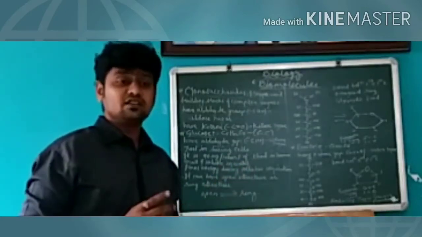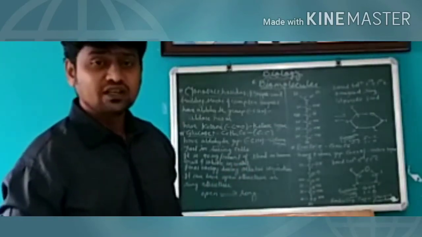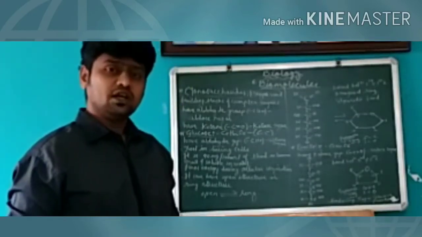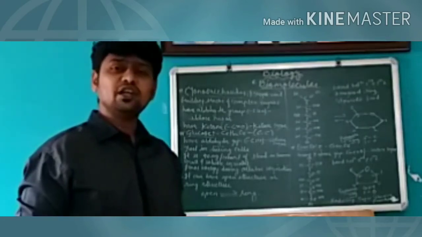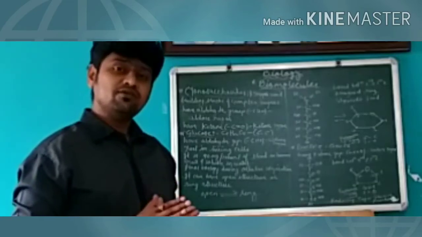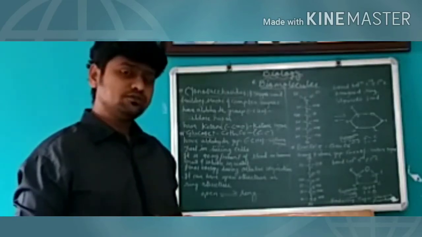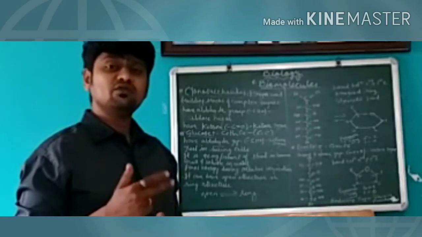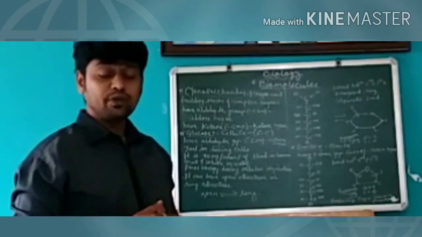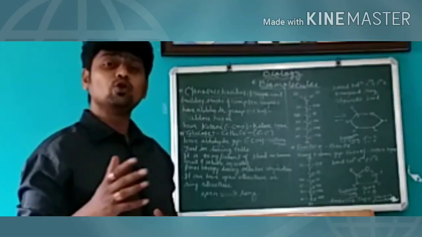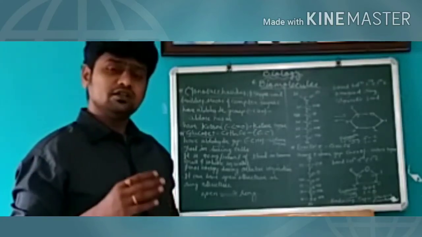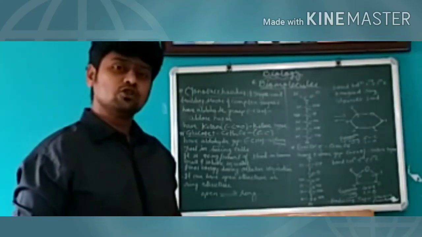Both are hexose sugars. There is one more example, that is galactose. Galactose is similar to glucose. Galactose can be available in alpha or beta form. Galactose cannot be easily converted into glucose, and it cannot play the role of glucose. But galactose is similar to glucose.